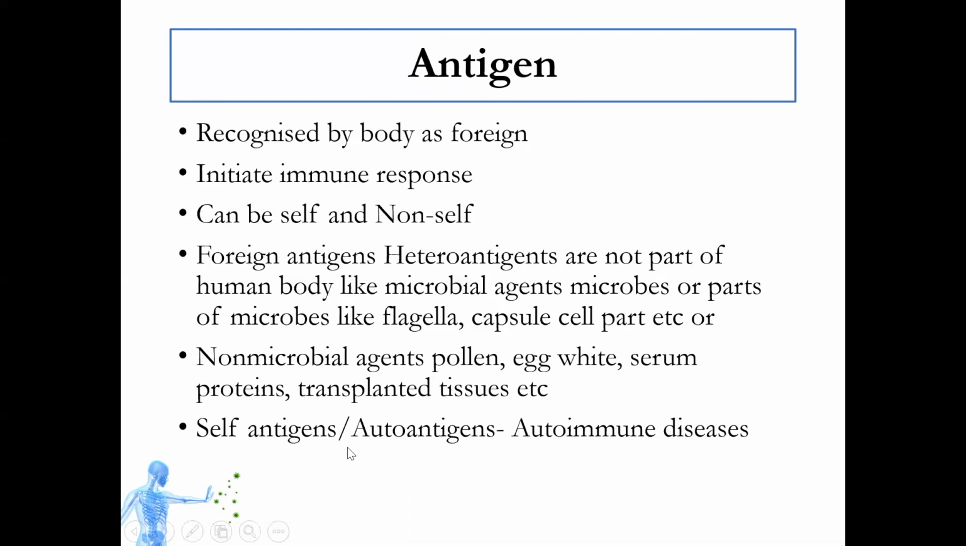Then the antigen can be a self-antigen, also called an autoantigen. For example, you might have learned about autoimmune diseases like rheumatoid arthritis, where your body's own tissues are behaving like an antigen for the body. Your body is recognizing your own tissue as an antigen and mounting an immune response against it. So I hope everybody is clear what we mean by antigen. It is any substance which is recognized by the body as foreign and your body mounts an immune response against it. It can be self and it can be non-self.